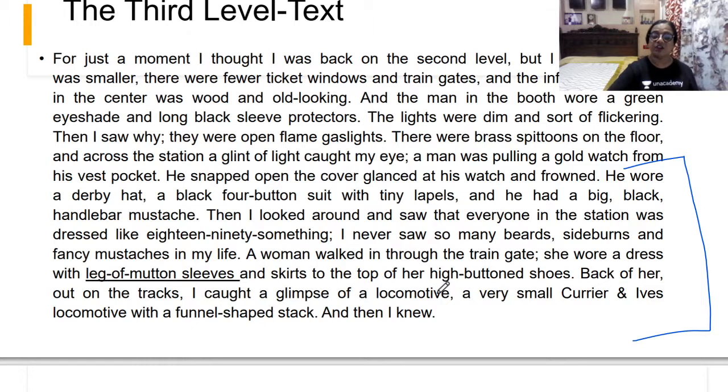And I caught a glimpse of a locomotive, a very small Currier and Ives locomotive with a funnel-shaped stack, and then I knew. What did he know? He knew that he was in the year 1894. He was not in his own present time of the modern world.